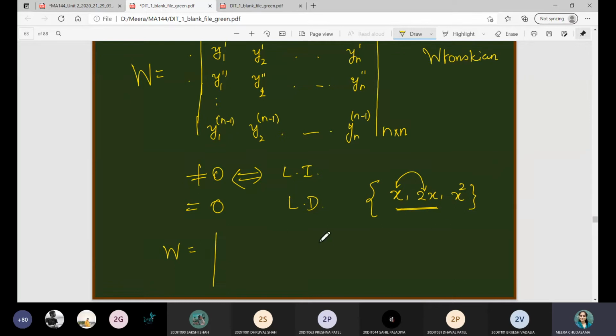Since we are given three functions, we will get a 3 cross 3 determinant. The first row will be the given functions. The second row will be their derivatives, that is 1, 2 and 2x, and the third row will be the further derivatives: the derivative of 1 is 0, of 2 is also 0, and this is 2. What is the determinant of this? I can expand with respect to the last row, and it is 2x minus 2x, which is equal to 0 for all x. Therefore this set is linearly dependent, from the necessary and sufficient condition.